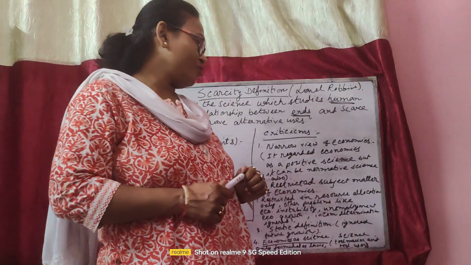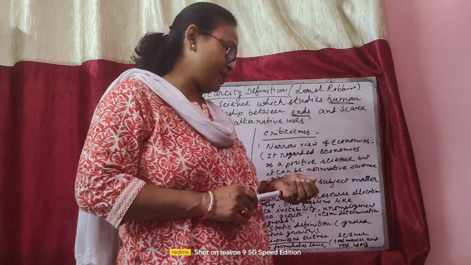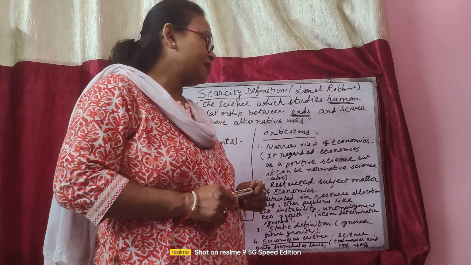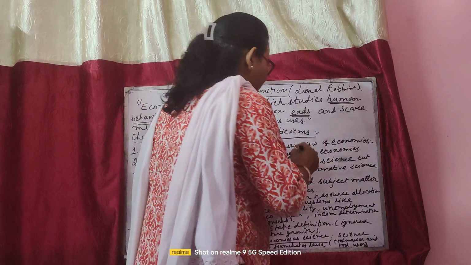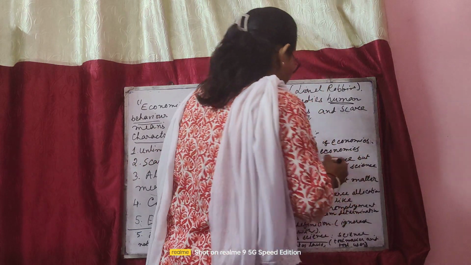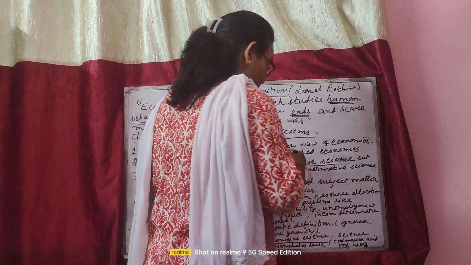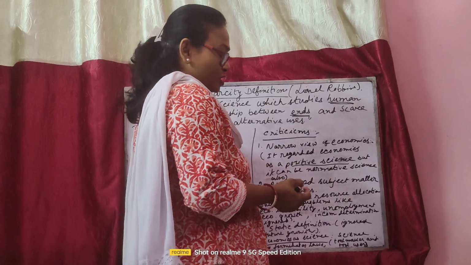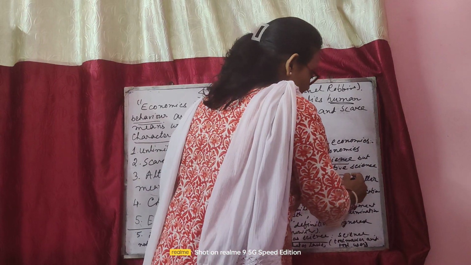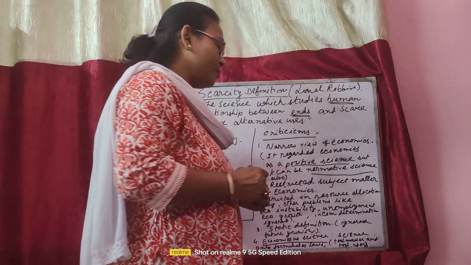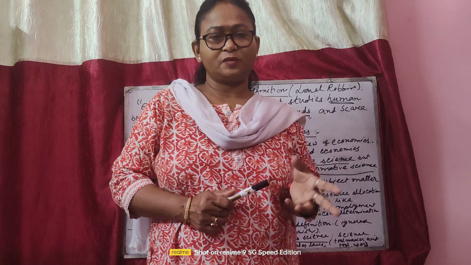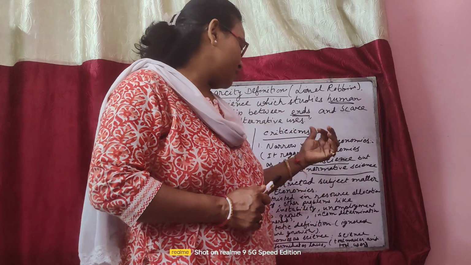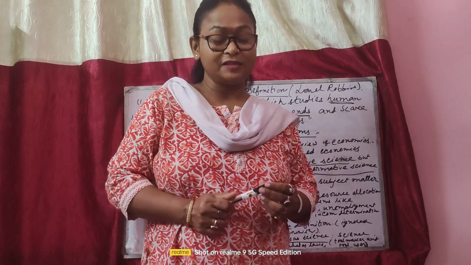Under the narrow view, the explanation given is that he regarded economics as a positive science. Now what does positive science mean? They said that this is not always a positive science; it can be a normative science also. Here two new words are coming: first is positive science and second is normative science.